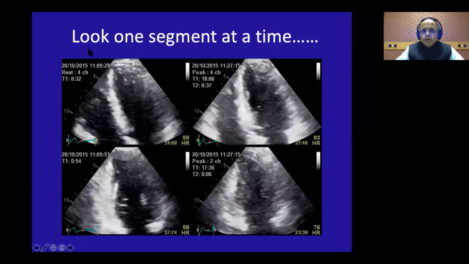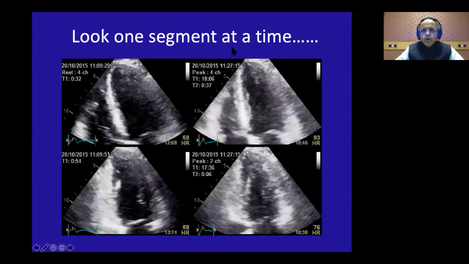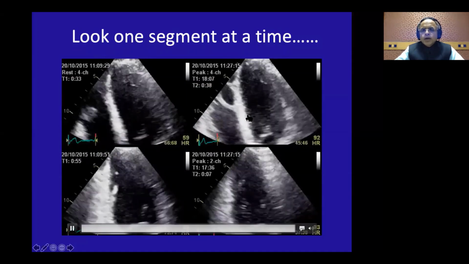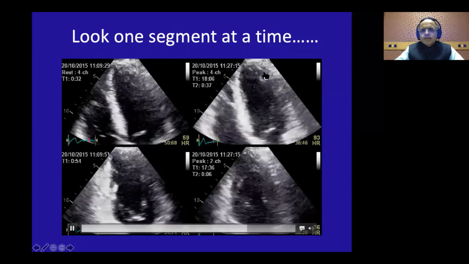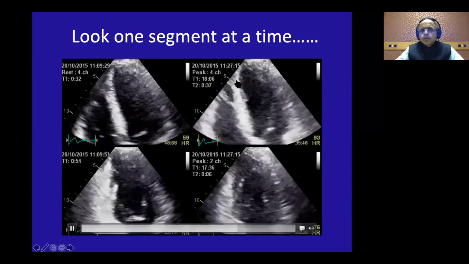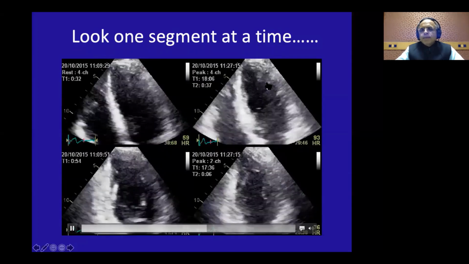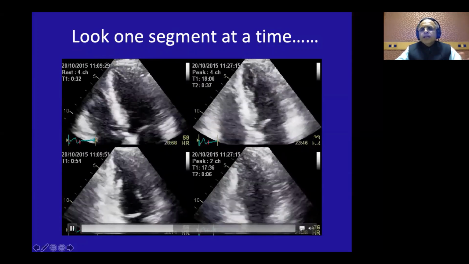I always keep telling all the fellows multiple times: never look at the LV in toto. Look at one segment at a time. You know, in the long axis, there are 6 segments, 2 basal, 2 middle, and 2 apical. Look at one segment at a time, and your appreciation of regional wall motion abnormality suddenly improves.